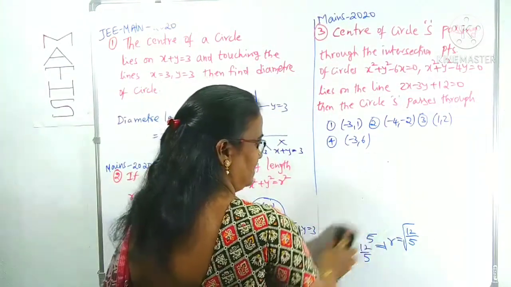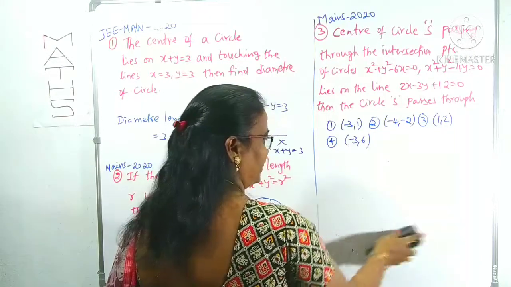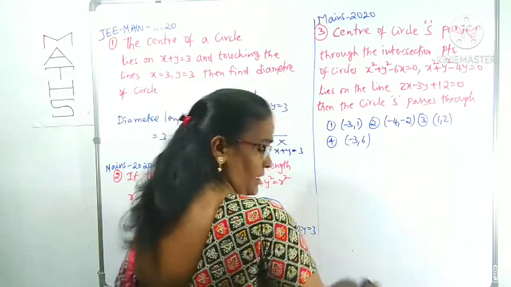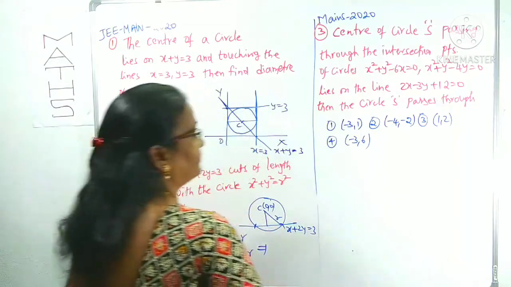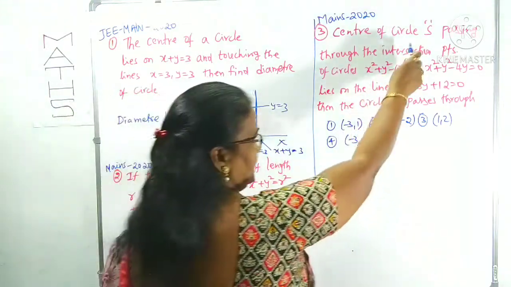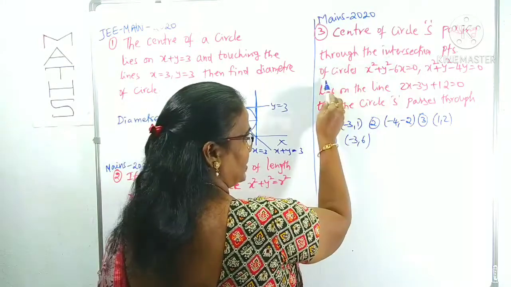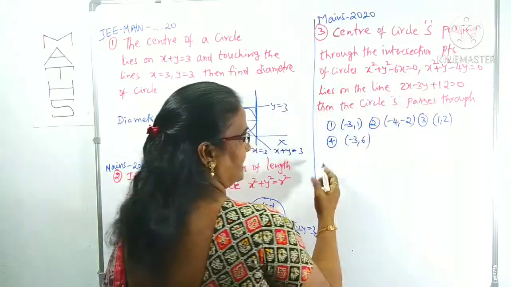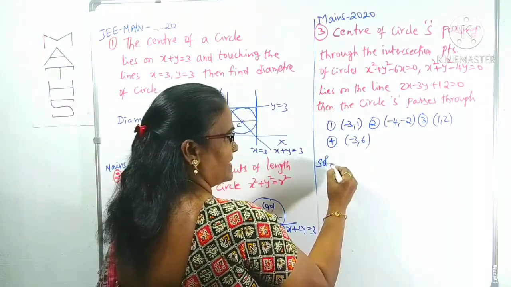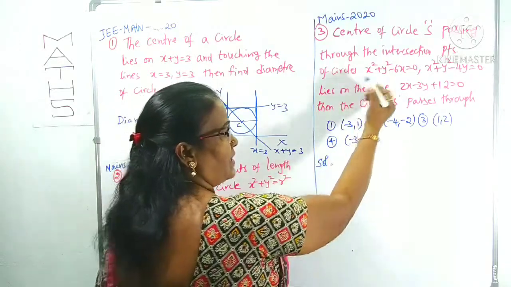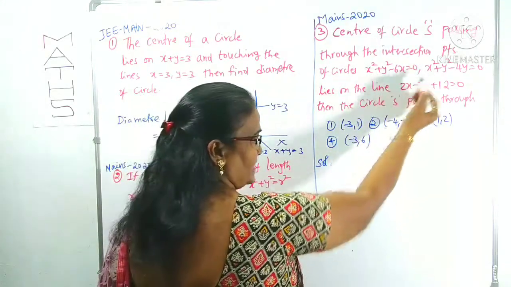This is also given in September 1st shift of 2020. What is that? Center of some circle S passing through the intersection of two circles. Two more circles are given. The circle passes through the points of intersection of these two circles.